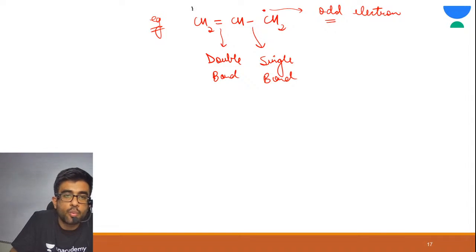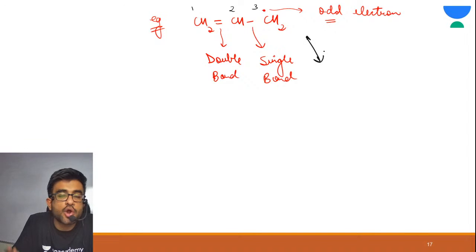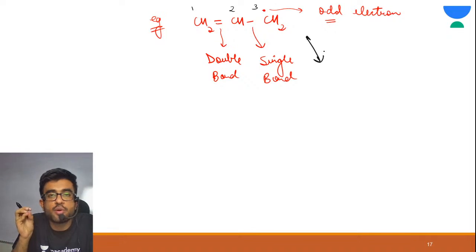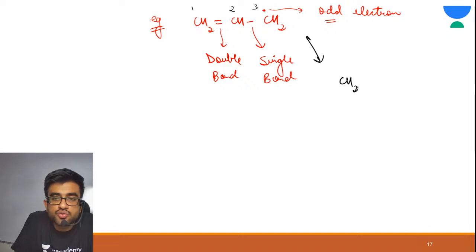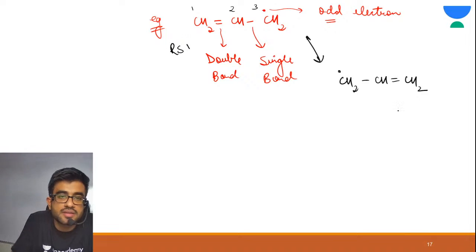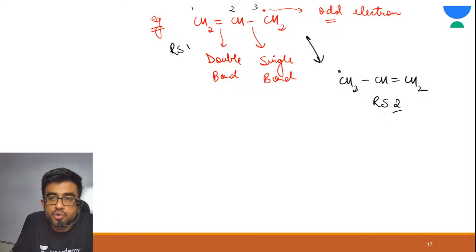Same trick, 1, 2, 3, same trick. Just shift your odd electron on 1 and make a pi bond between 2 and 3. CH2 dot, CH double bond CH2. Correct? This is your RS1. This is your RS2. Got it?